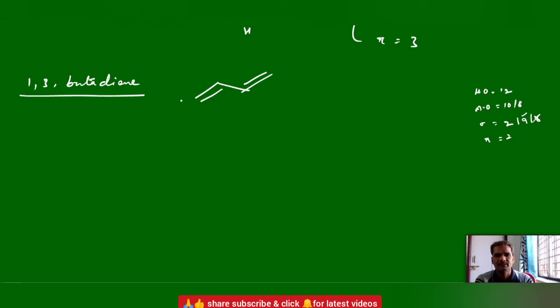First, draw the expanded structure for this. This carbon has 2 hydrogens, this carbon has 1 hydrogen, this carbon has 1 hydrogen, and this terminal carbon has 2 hydrogens. Hybrid orbitals: each carbon undergoes sp2 hybridization, and each sp2 carbon gives 3 hybrid orbitals, 4 into 3, 12.